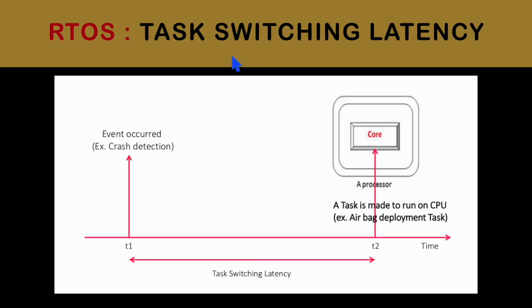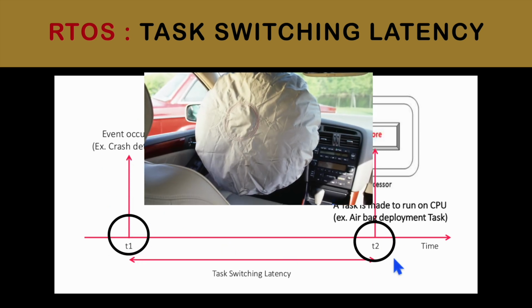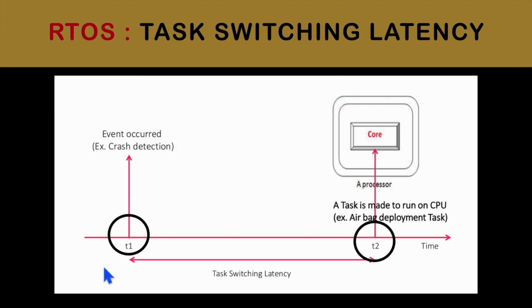Another difference is the task switching latency. What is task switching latency? It is the time between when the event occurred and when the relevant task is executed on the processor. In case of an accident, let's say the crash was detected at time T1, and the airbag comes up at time T2. So T2 minus T1 is the task switching latency, and this time is bounded.